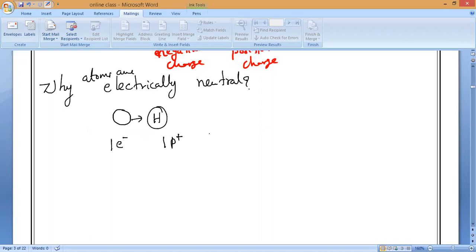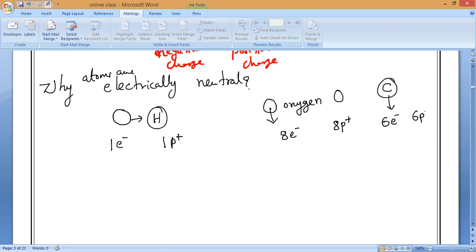Suppose we take the oxygen atom, which contains 8 electrons as well as 8 protons. If we take the carbon atom, it contains 6 electrons and 6 protons.